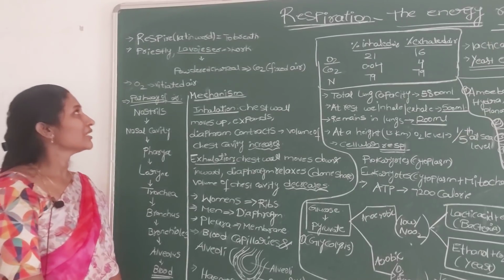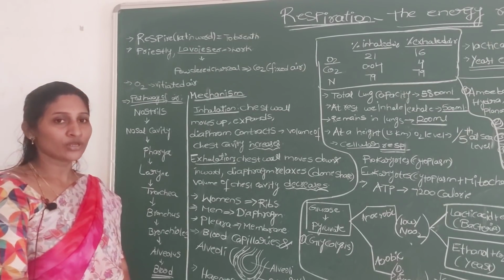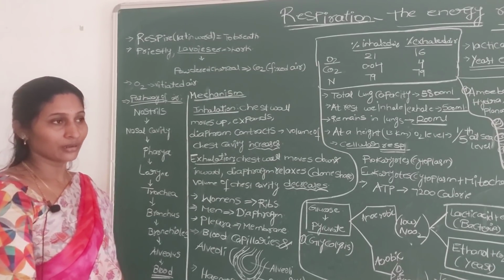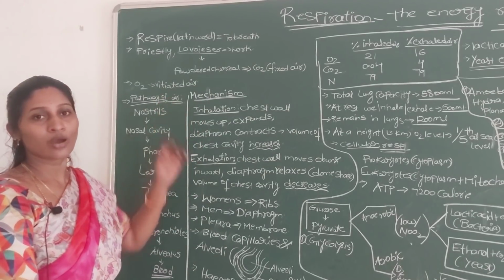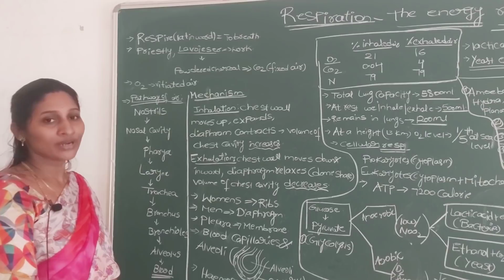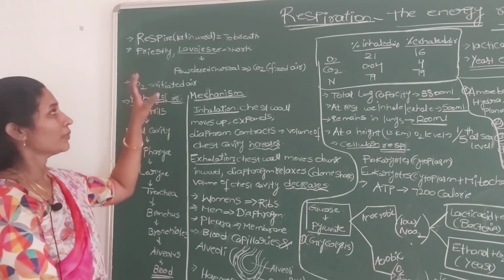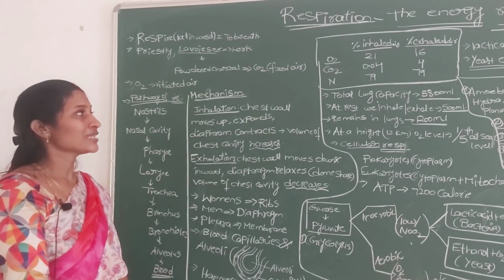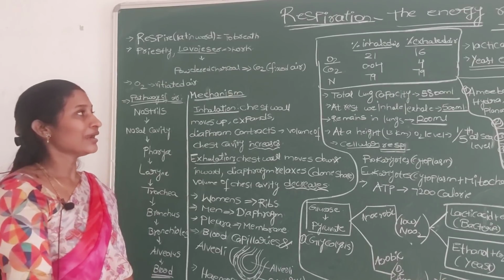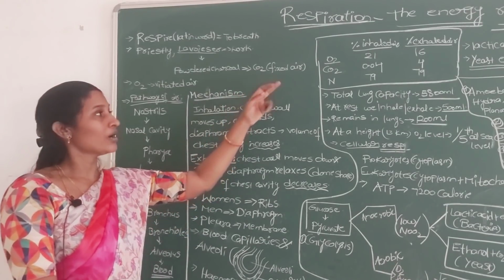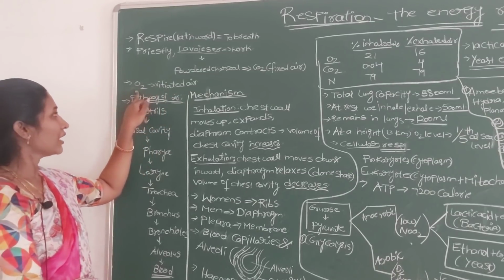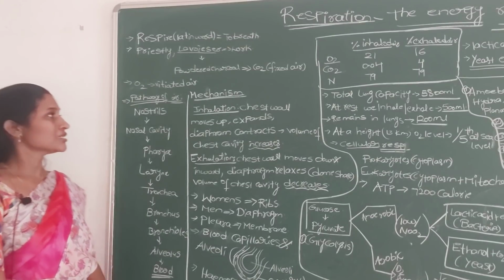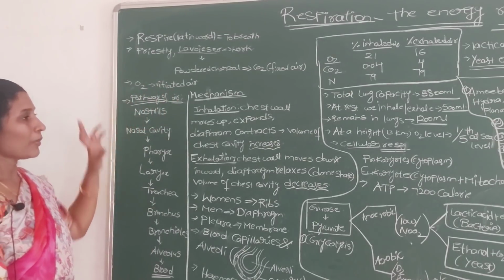Two scientists are already known for this. Priestley and Lavoisier were the two scientists who did comprehensive work on the discovery of gases, the exchange of gases and how respiration goes on. They carried out different experiments on these topics. Lavoisier, on heating powdered charcoal, found that a gas, CO2, was released, and at that time CO2 was called fixed air, and O2 was also called vitiated air, meaning the expenditure air. The next topic is the pathway of air.